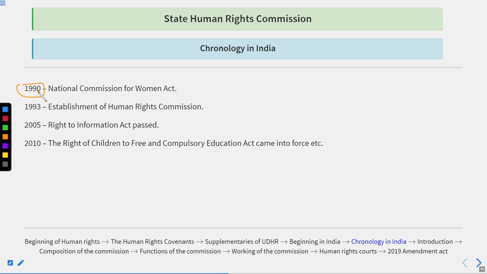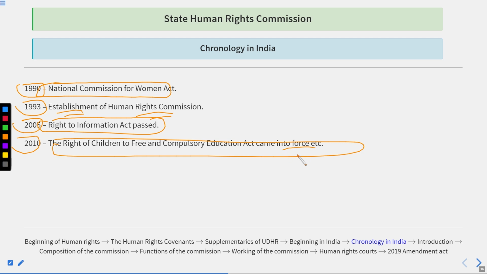In 1990, there was the National Commission for Women's Act. In 1993, there was the establishment of the Human Rights Commission, NHRC. In 2005, the Right to Information Act was passed, and in 2010, the Right of Children to Free and Compulsory Education Act came into force, etc. So there were so many acts passed over a period of time in India to ensure the condition of human rights in a well-being manner, and we just took an example of some of them.